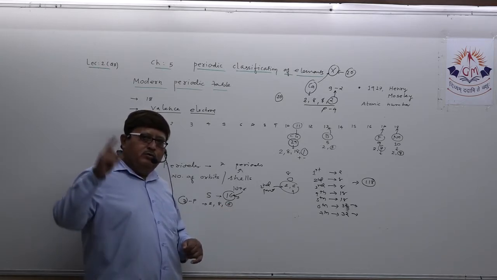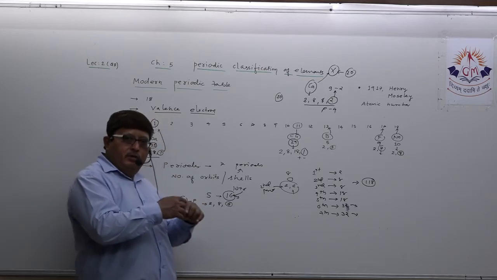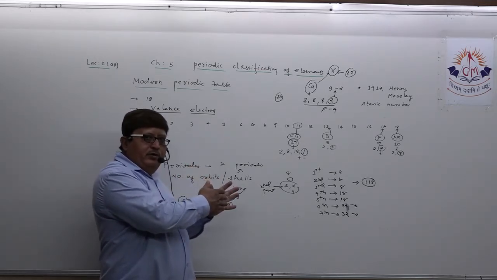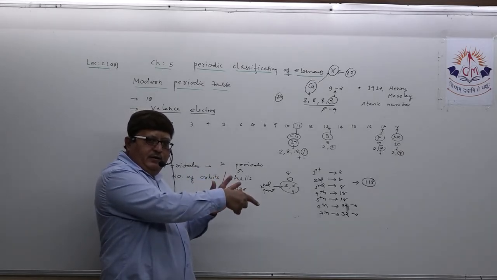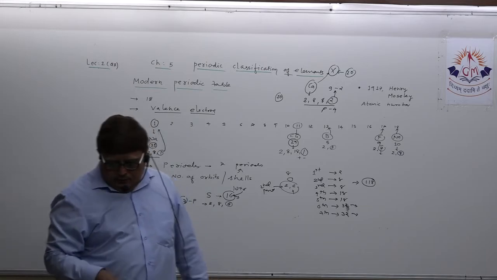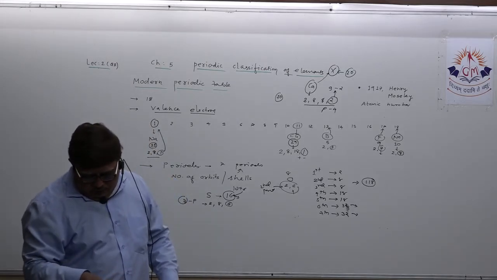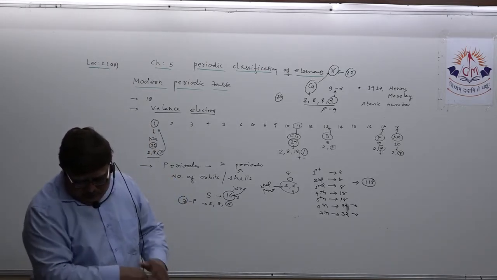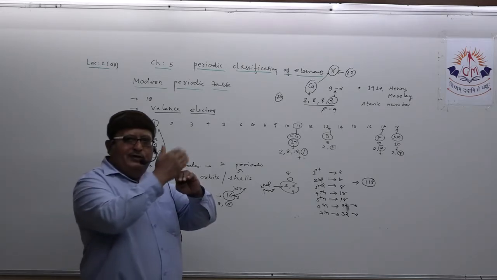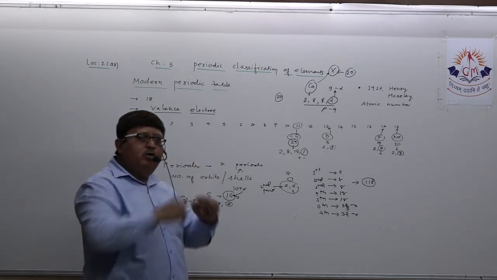No, it belongs to group number 16, because you have to remember that in the modern periodic table there is a zigzag line, starting from group number 13: boron, silicon, germanium, arsenic, tellurium, and polonium. After that zigzag line, all are non-metals.